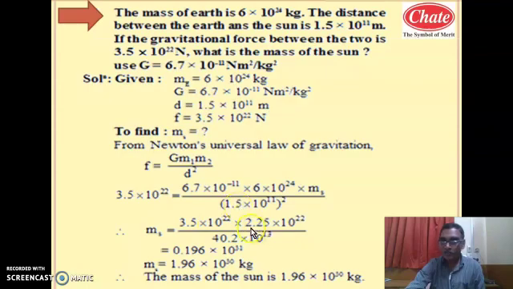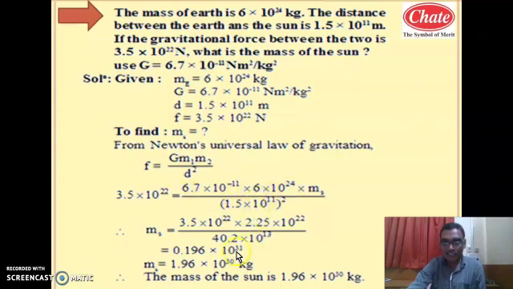1.5 square is 2.25, and 10 raised to 11 square, by laws of indices multiplying 11 into 2, gives 10 raised to 22. By the laws of indices, a raised to m whole raised to n is a raised to m into n. While solving this, as it is bracket square, we have taken the 1.5 square, 2.25, divided by 6.7 into 10 raised to minus 11 into 6 into 10 raised to 24.